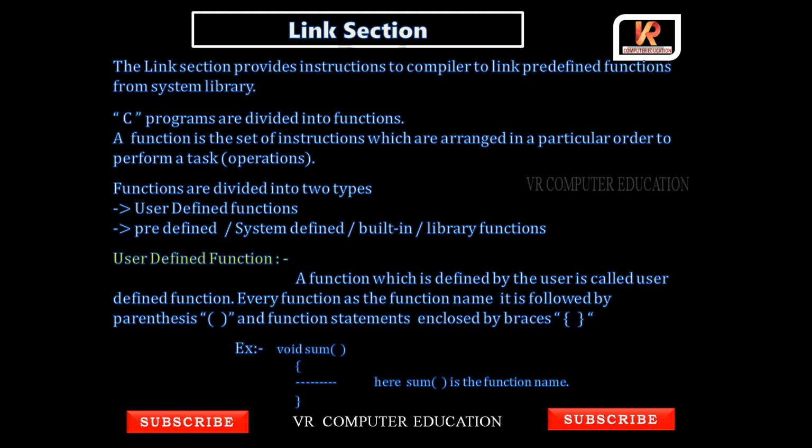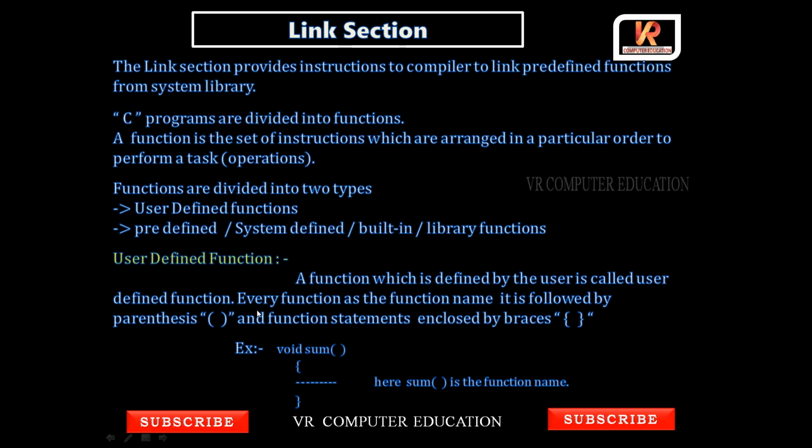Functions are divided into two types: user defined functions, and predefined, system defined, built-in or library functions. User defined means the user will define it, and predefined means it already exists in the computer. Let us see what a user defined function is: a function which is defined by the user. As users, when we define a function, it is called a user defined function.